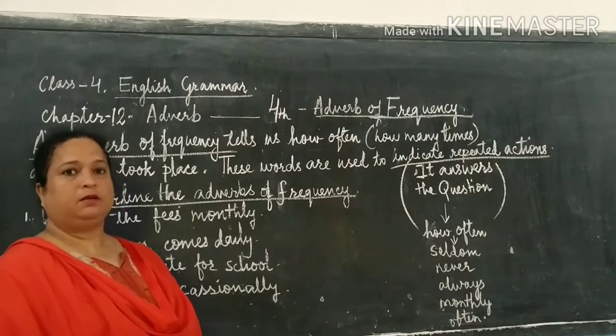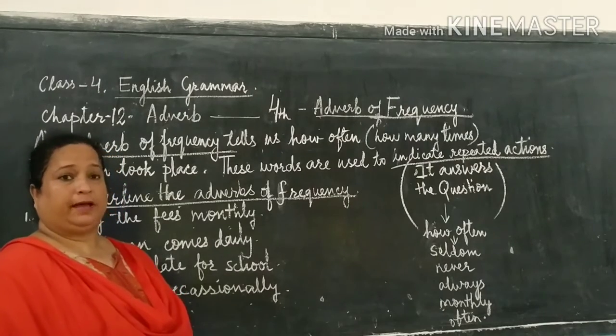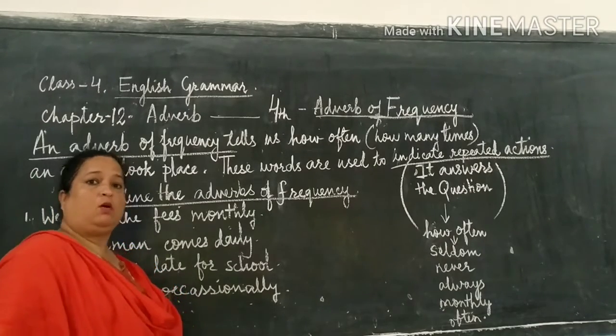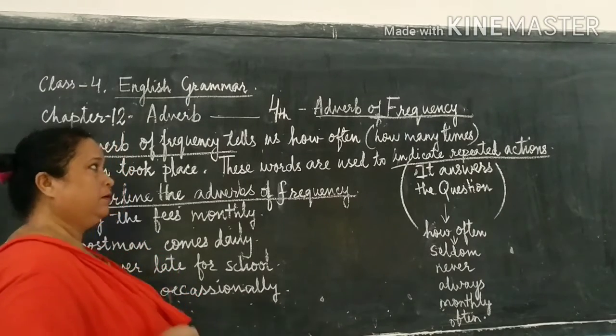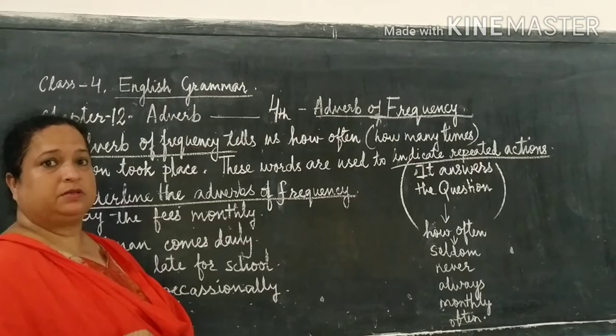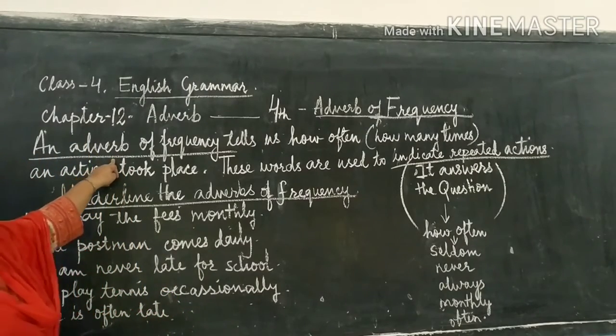Today we will be doing adverb and we will be discussing adverb of frequency. What do you understand by adverb of frequency? Frequency comes from the word frequent. So let us see what an adverb is.